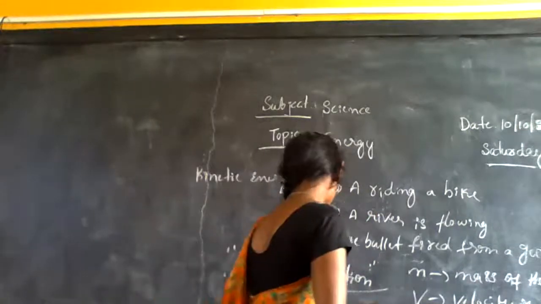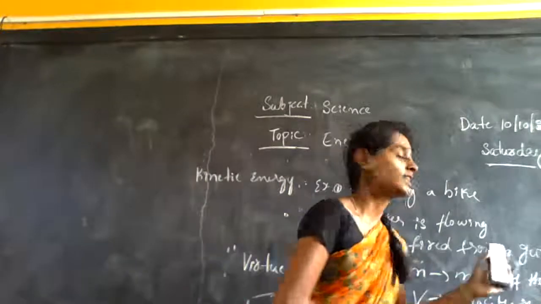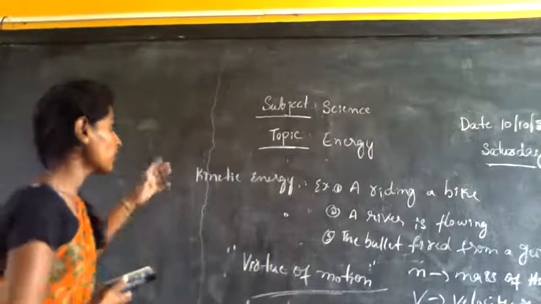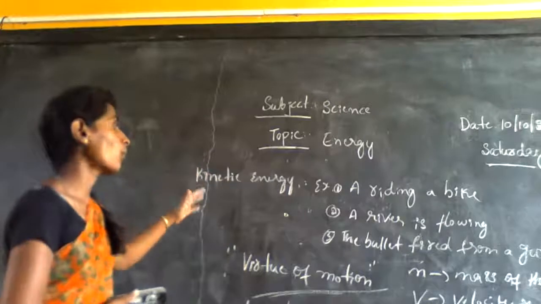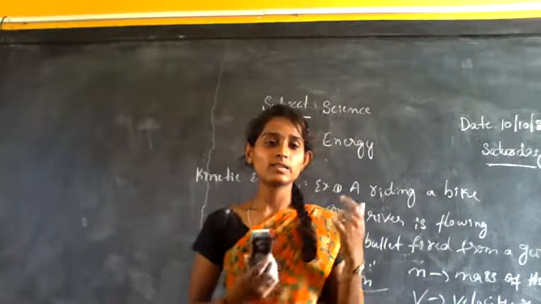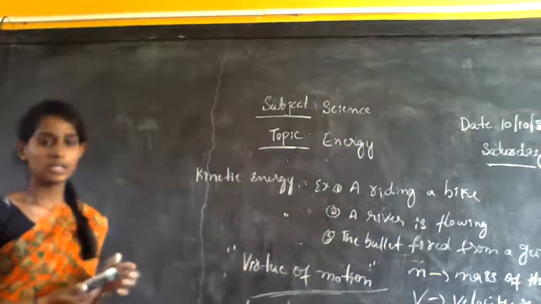This is the formula for kinetic energy. In this class, we learned about energy and its types, mainly potential energy and kinetic energy. In the next class, we will discuss some problems related to potential energy and kinetic energy.